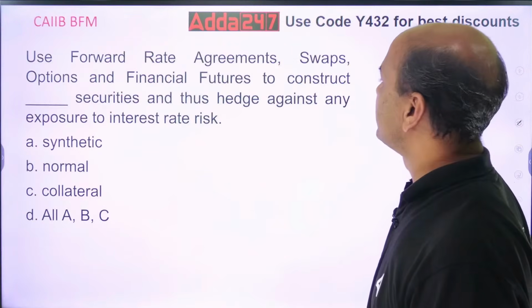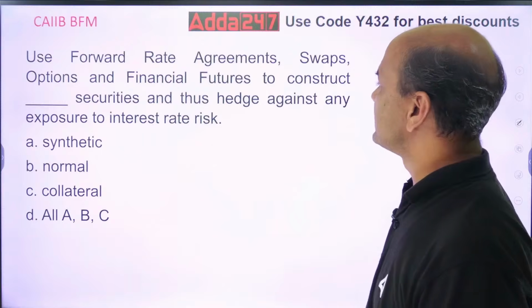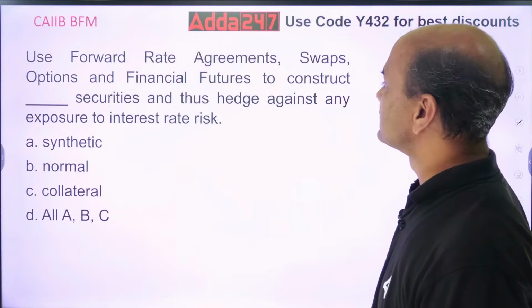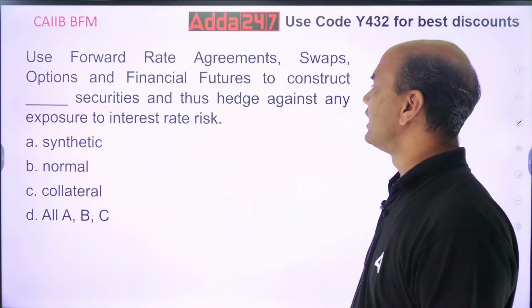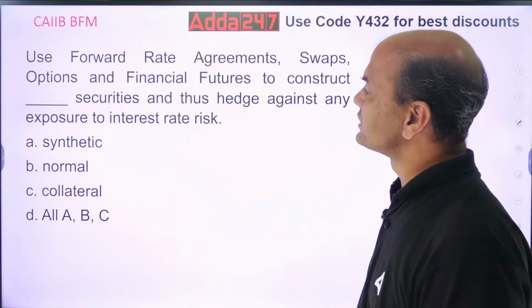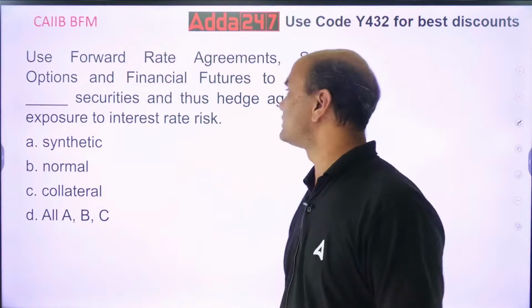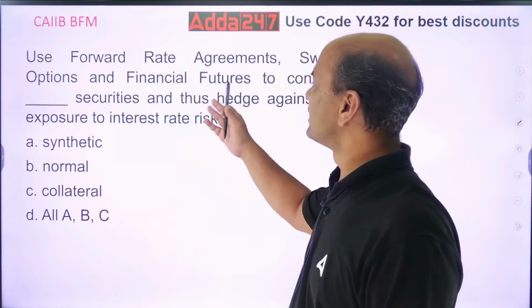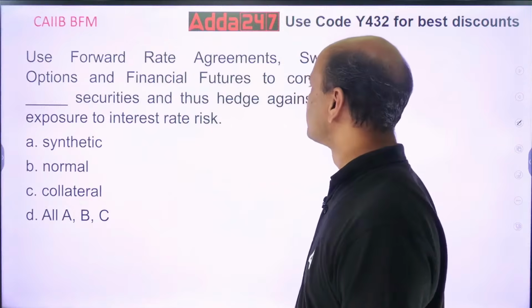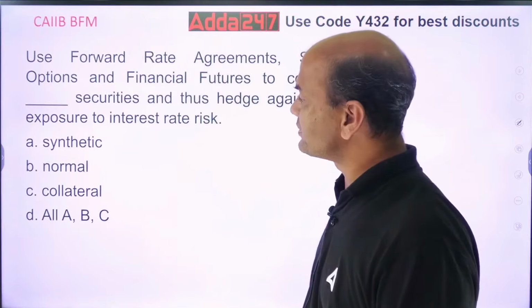We use forward rate agreements, swaps, options, financial futures to construct dash securities and hedge against any exposure to interest rate risk. Which type of securities?